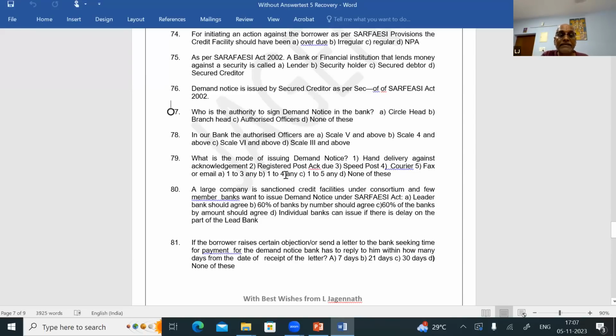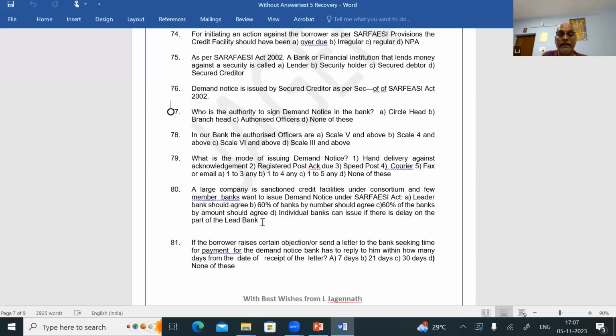Question number 80. A large company is sanctioned credit facilities under consortium and few member banks want to issue demand notice under SARFAESI Act, section 13(2). Leader bank should agree. No. 60% of banks by number should agree. No. 60% of the banks by amount should agree. No. Individual banks can issue if there is delay on the part of the lead bank. Yes, answer is D. So, for issuing demand notice, individual banks can issue. That is, there is no need to get permission from other member banks.